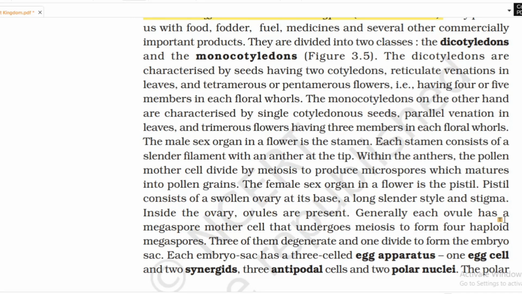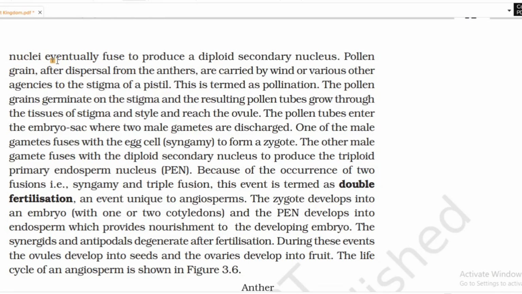Generally, each ovule has a megaspore mother cell that undergoes meiosis to produce 4 haploid megaspores. 3 of them degenerate and 1 divides to form the embryo sac. Each embryo sac has a 3-celled egg apparatus, 1 egg cell and 2 synergids, 3 antipodal cells and 2 polar nuclei. The polar nuclei eventually fuse to produce a diploid secondary nucleus.